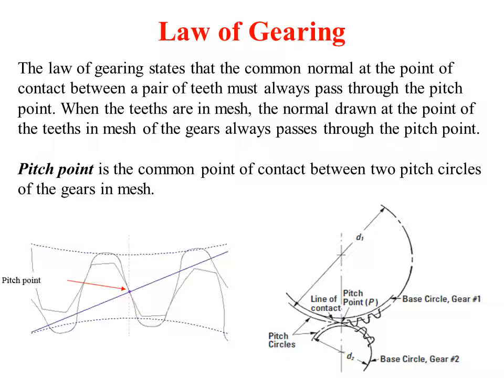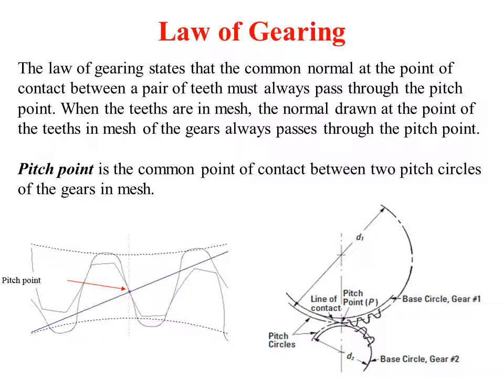Again, two gears, and these are the pitch circles, which we already defined. It's an imaginary circle, right? So when these two gears are enmeshed, these two pitch circles will meet at a common point, and this common point is called the pitch point and denoted by the letter P. So this is how we define a pitch point.